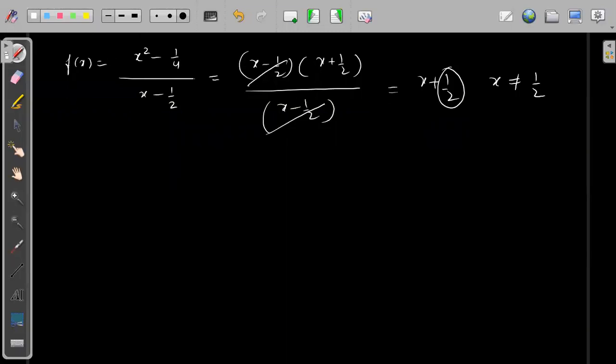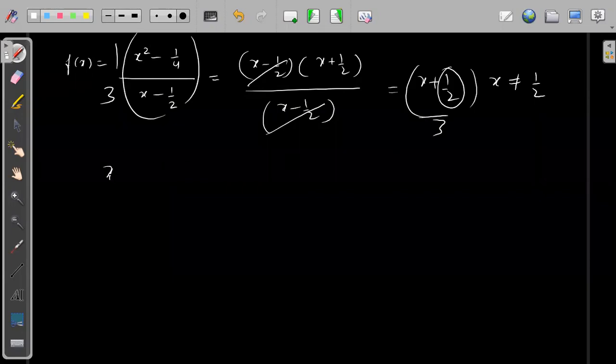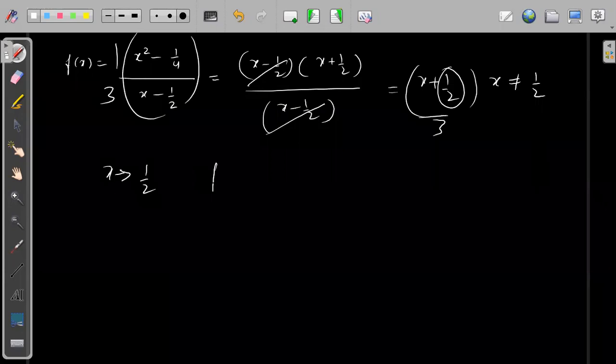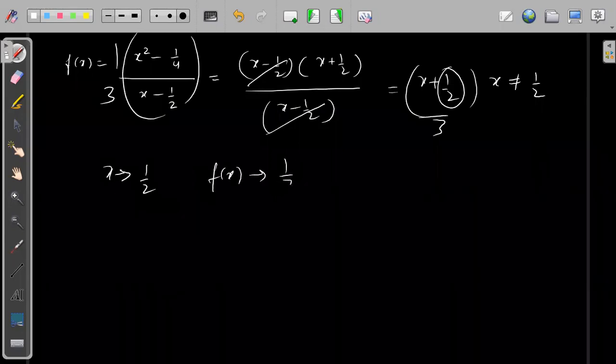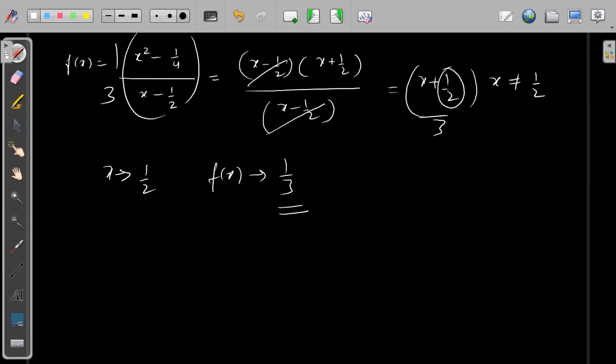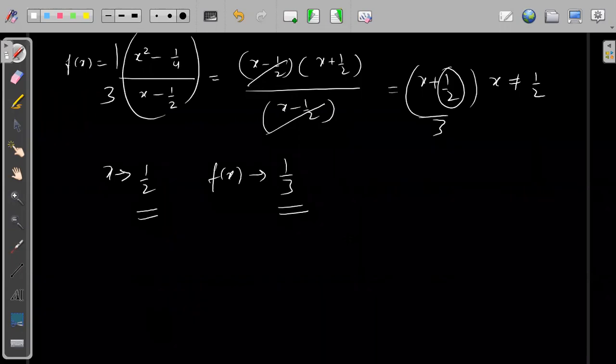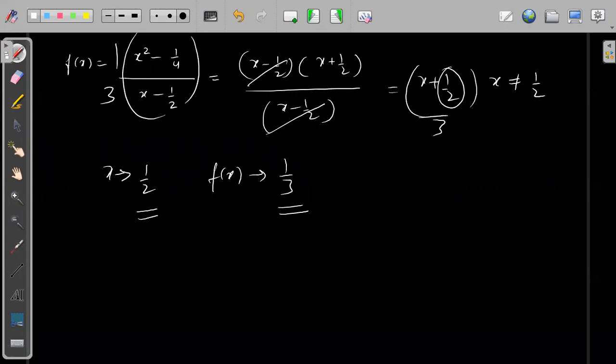Or suppose this whole function was divided by 3, right? So if this function was 1/3 into this, then this whole thing will be divided by 3. So for x tending to 1/2, f of x will tend to 1/3. Understood? So here the limiting value is also not an integer, C is also not an integer, so C and L can take any value. But did you understand this part? C and L can take any value, not necessarily an integer. Apurva, did you understand? Yes?